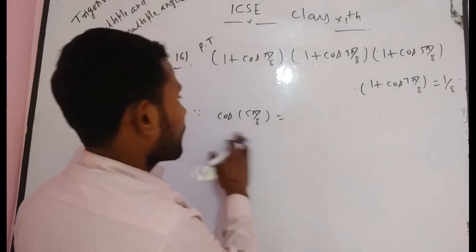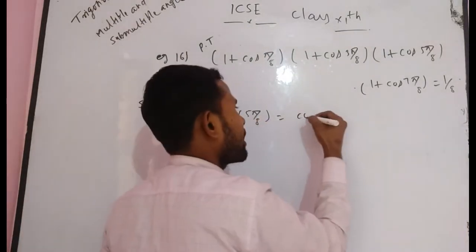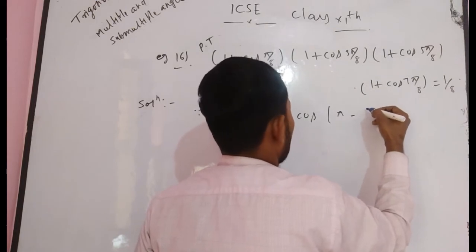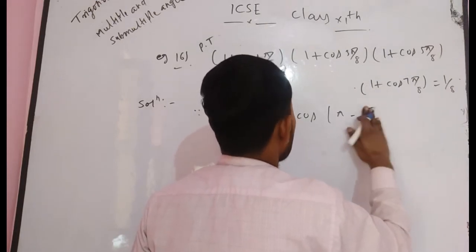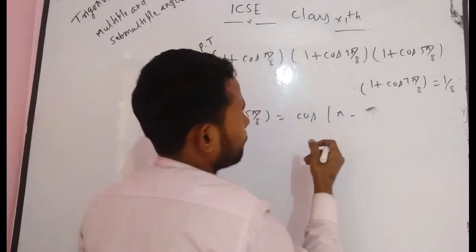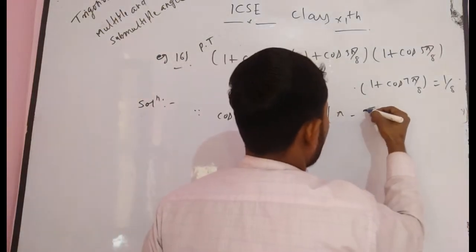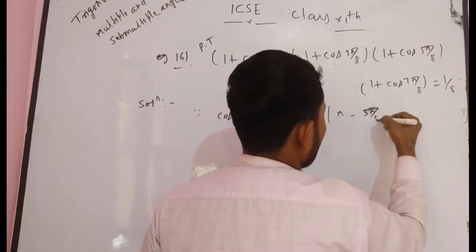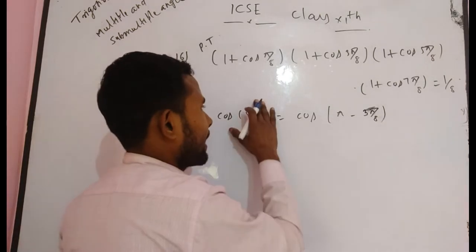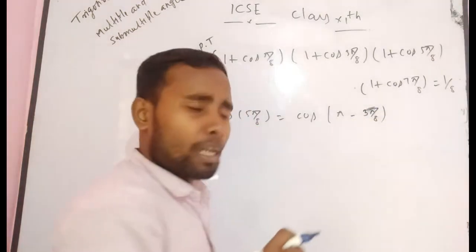Now, first of all, as you know, cos 5 pi by 8 can be written as cos pi minus 3 pi by 8.